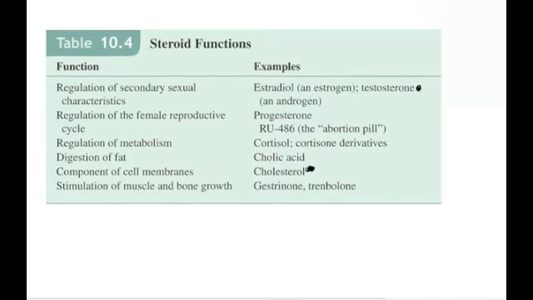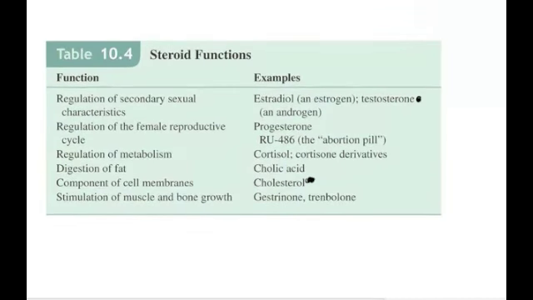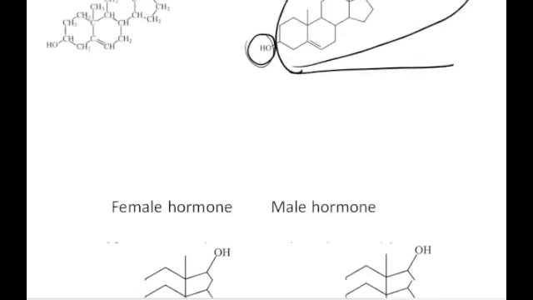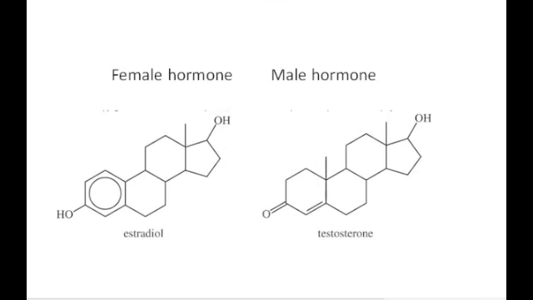So the most common steroid found in the body is cholesterol. Let's look at estradiol, which is an estrogen, and testosterone, which is an androgen. The function of these chemicals is regulation of secondary sexual characteristics. Estradiol is considered a female hormone, while testosterone is considered to be a male hormone.